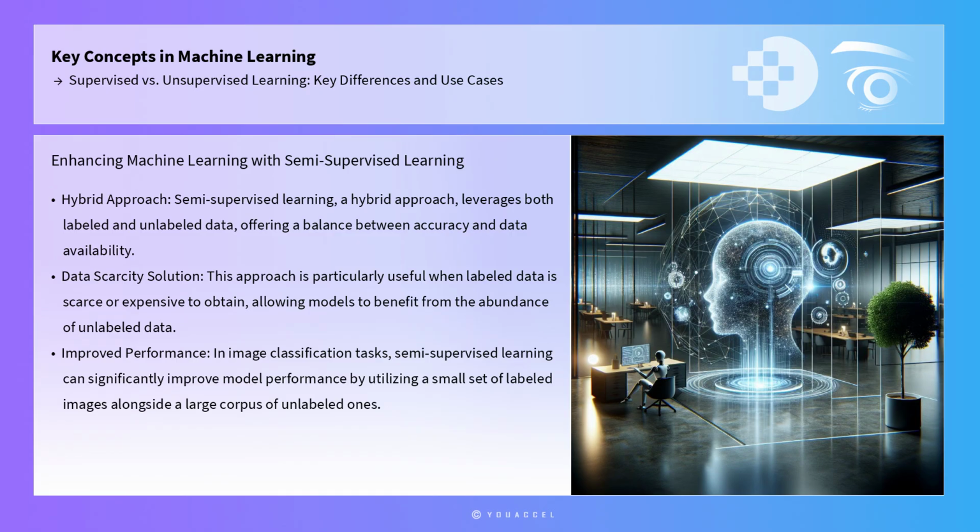The integration of supervised and unsupervised learning can further enhance machine learning applications. Semi-supervised learning, a hybrid approach, leverages both labeled and unlabeled data, offering a balance between accuracy and data availability. This approach is particularly useful when labeled data is scarce or expensive to obtain, allowing models to benefit from the abundance of unlabeled data. For instance, in image classification tasks, semi-supervised learning can significantly improve model performance by utilizing a small set of labeled images alongside a large corpus of unlabeled ones.